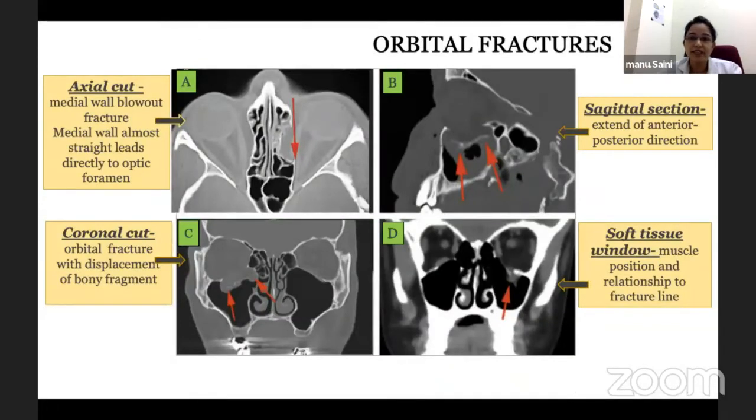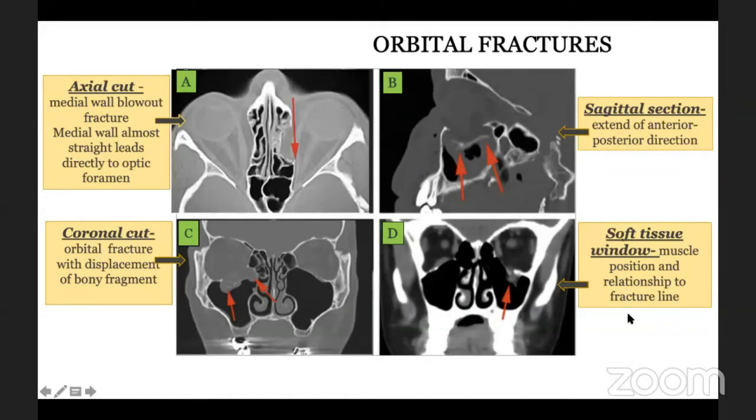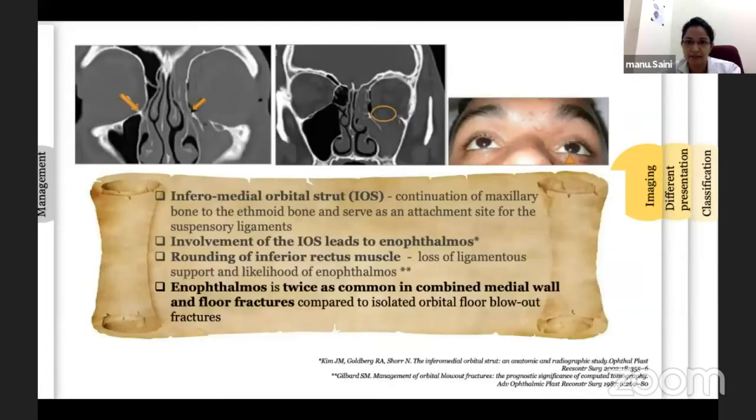Now, CT scan is a sensitive tool for initial evaluation of head and facial trauma. Sometimes it's not possible to examine and traumatize an unconscious patient, so fine cut sections are required to thoroughly evaluate the orbit. Axial cut is ideal for evaluation of the medial wall fracture. Pay attention to the medial wall. It may become almost straight, leading directly to the optic foramen. Sagittal section helps in evaluating the anterior posterior extent of the fracture. Coronal cut is best for localizing the orbital fracture with displacement of bony fragments, and soft tissue helps in evaluating muscle position in relationship to the fracture.